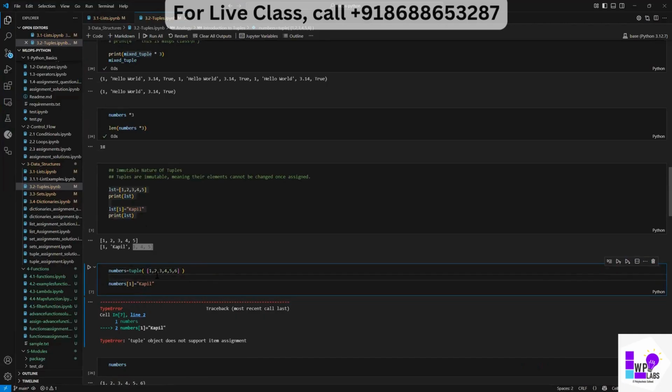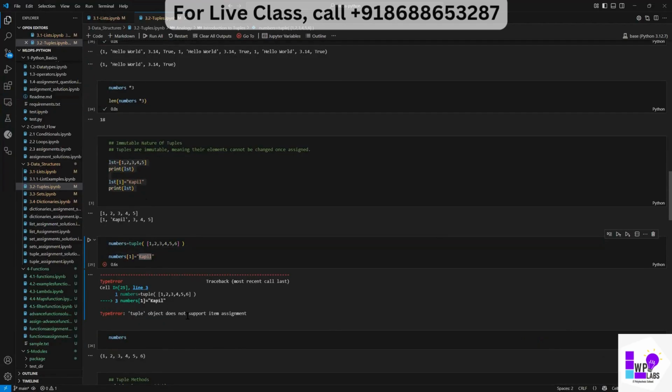Now I want to do the same operation here. I want to replace the element at index 1 with a word. Okay, you see what it is telling? Tuple object does not support item assignment. Although there are similarities in the operations we do within list and tuple, there are differences also, right? This is one of the most important differences, which states that a tuple is immutable. It's not easy to change a tuple. It's its nature, its property. So I was able to change the list, but I'm not able to do the same operation in tuples.